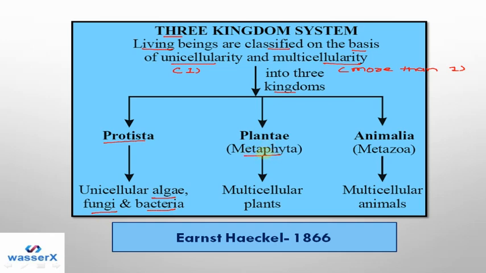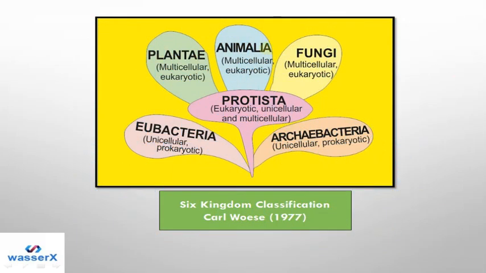The Plantae or Metaphyta, that included multicellular plants, and Animalia or Metazoa, which included multicellular animals. This 3-kingdom classification system was given by Ernst Haeckel in the year 1866. So you have to remember this. Haeckel divided the organisms into 3 groups, Protista, Plantae and Animalia, depending on their unicellularity and multicellularity. So this was the second classification system.